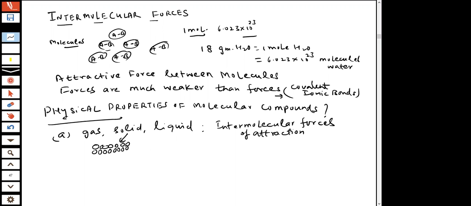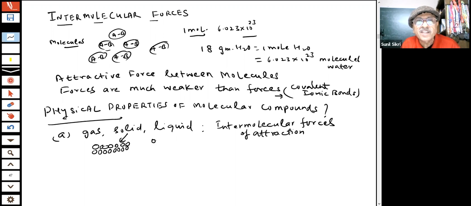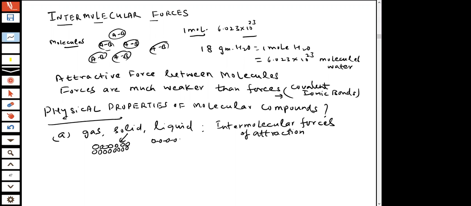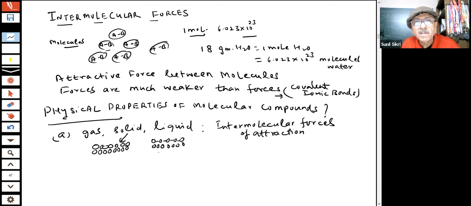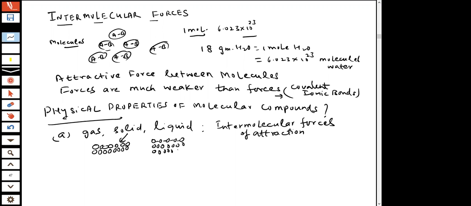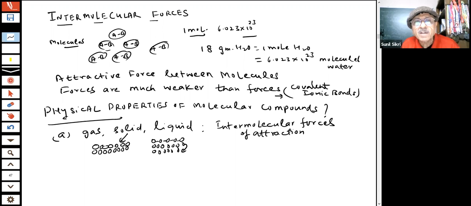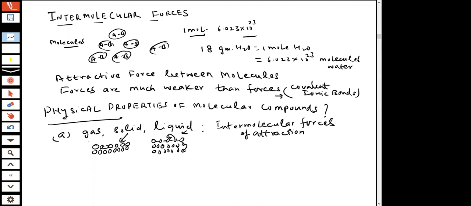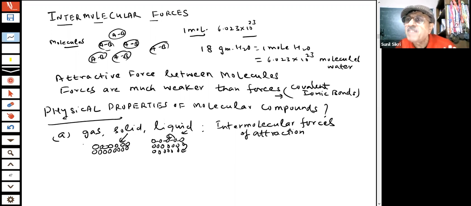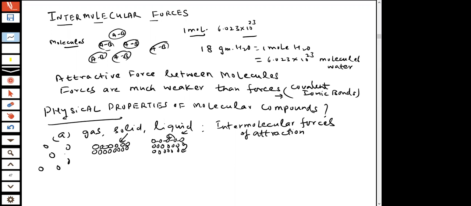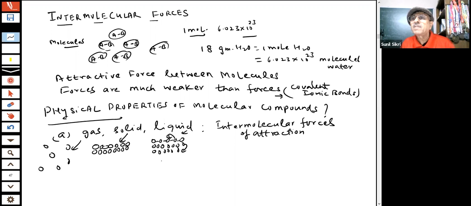And if the attraction decreases, then the particles are going away from each other. And then you are getting a liquid state. In the liquid state, the particles can move from here to here, here to here. And if the force of attraction becomes very weak, what will happen? Then they are farther away, and that is the gas state.